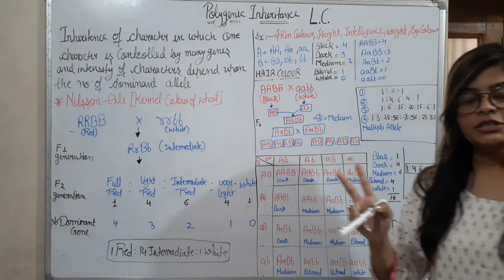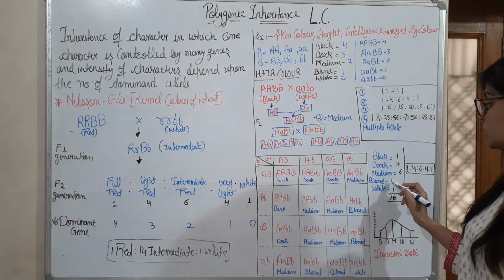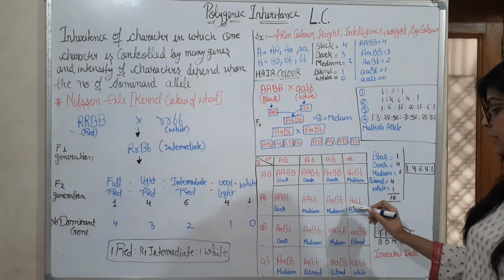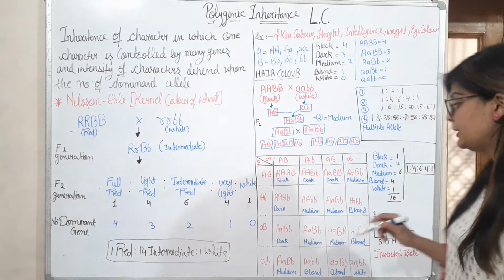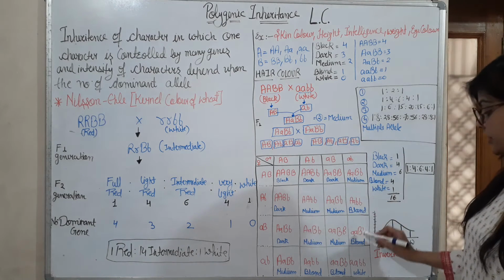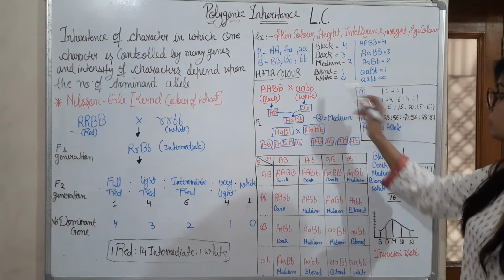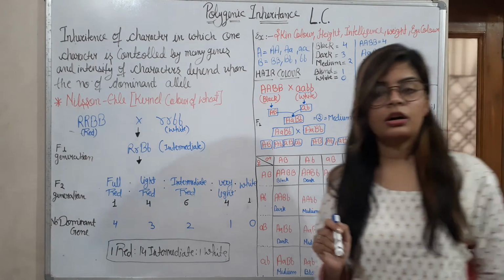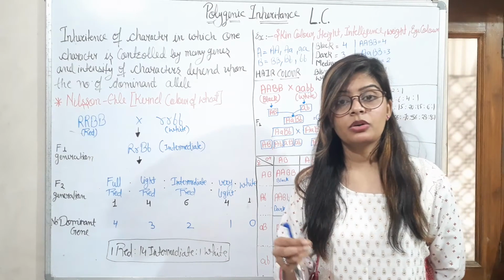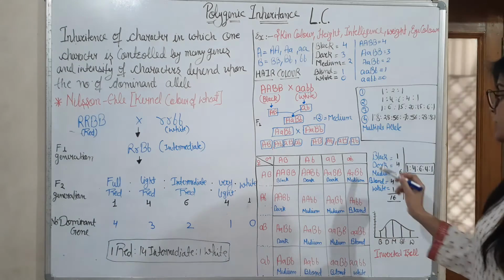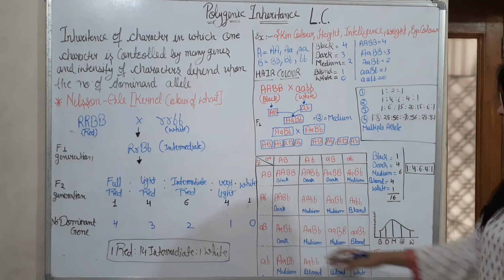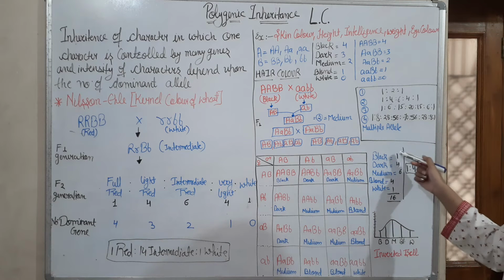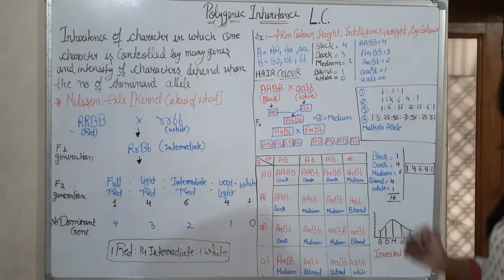where 2 dominant genes should be present, and in the blonde color 1 dominant gene should be present. Likewise here capital A is present, only one dominant allele. So we are getting 4 blonde, 1, 2, 3 and 4, and for white we are getting 1 white here. This one has no dominant allele, all are recessive, small a and small b. Likewise total 16 we are getting here. Its ratio is 1:4:6:4:1. Okay, 1 black, 4 dark, 6 medium, 4 blonde and 1 white.